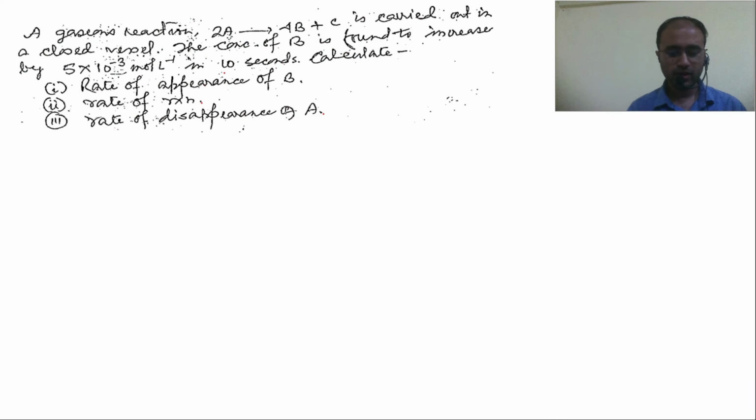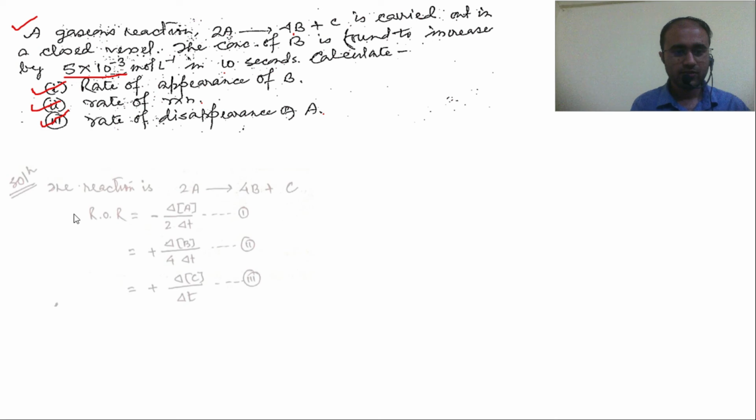Students, this is the last problem we are solving today. A gaseous reaction, 2 moles of A giving the products 4 moles of B and 1 mole of C, is carried out in a closed vessel. The concentration of B is found to increase by 5 into 10 to the power minus 3 mole per liter in 10 seconds. Then calculate rate of appearance of B, rate of reaction and rate of disappearance of A. It can be solved very easily.